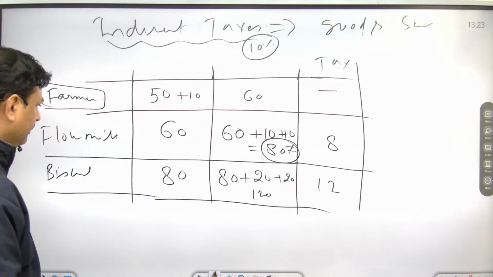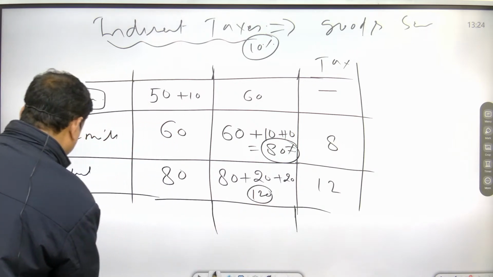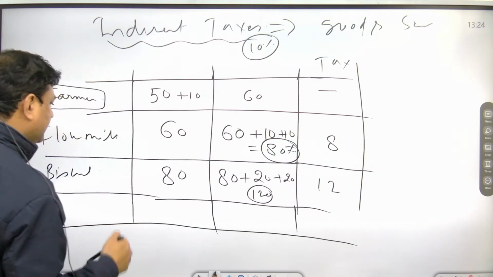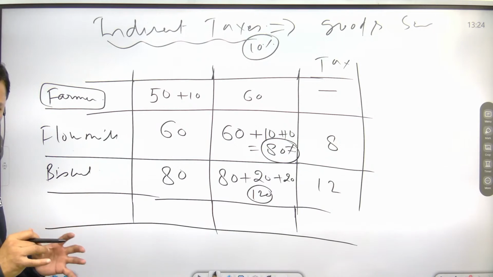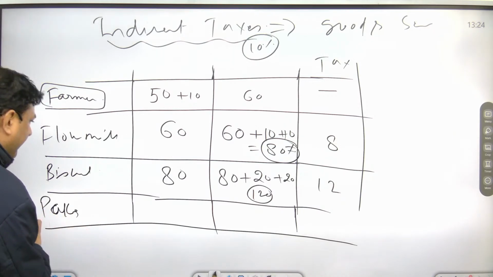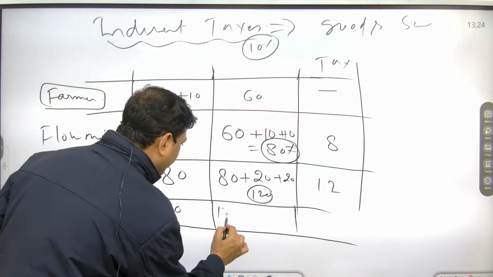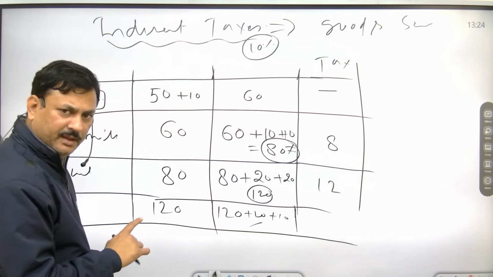Okay. Now these 120 rupees of biscuits are sold to the packers, those who are packaging, making packets. If 120 rupees, now 120 plus 20 rupees spent plus 10 rupees.